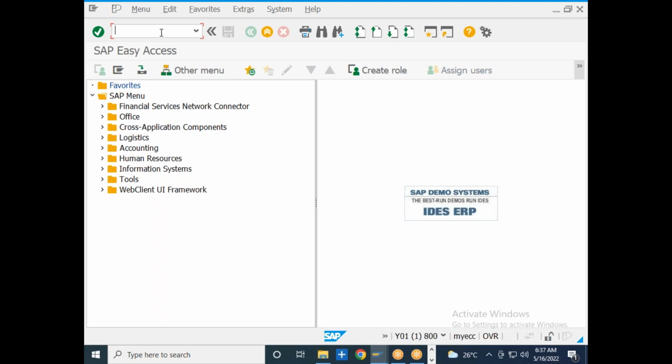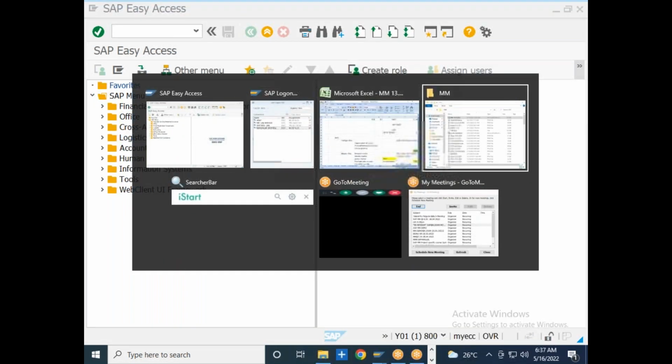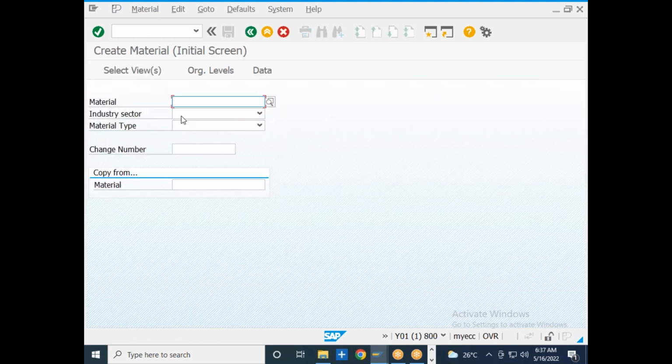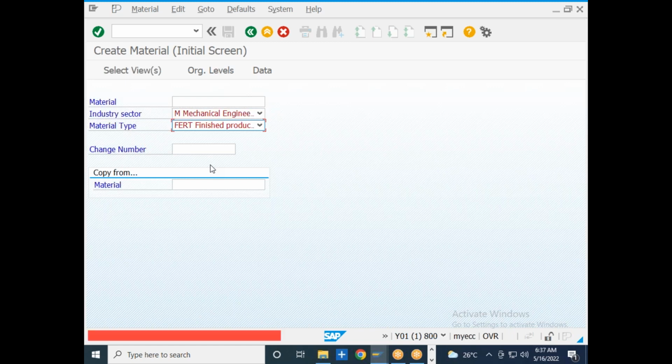Okay, so let me get into the material master creation. I will go to MM01, and industry sector as mechanical engineering, and I will give ROH as the material type, or FERT. I will give some naming convention for the material.